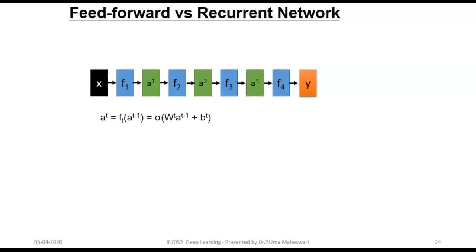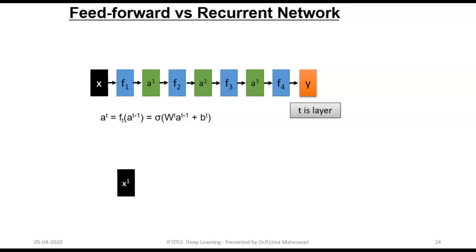This is the deep feed forward network, a well-known function where the activation AT is equal to FT of AT minus 1, which is a sigmoid of the weight matrix multiplied with the current input plus the bias.